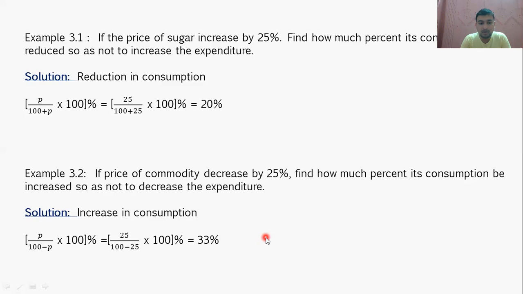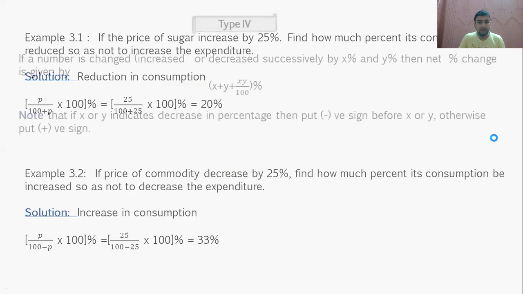Let's say if prices increase, you have to reduce its consumption, it is obvious, and if the prices reduce, you can increase its consumption. In the first case, the prices are increasing, so reduce the consumption. In the second case, example 3.2, the prices are decreasing, so you can increase its consumption. Okay, so hope you have got both the cases here. So hope you have understood till this. Now we will see type 4 problem and then we will end up with part number 1.